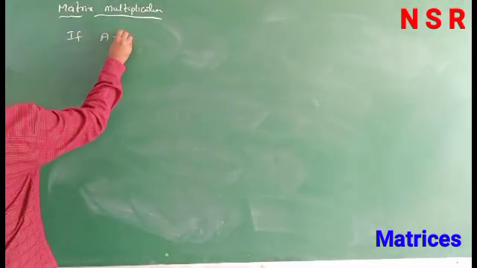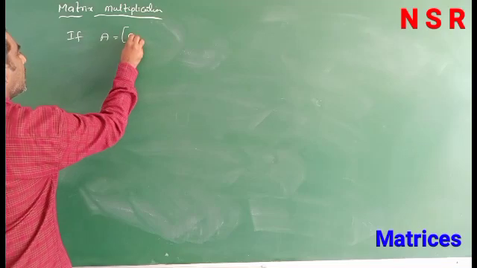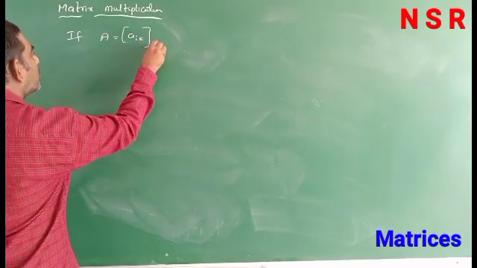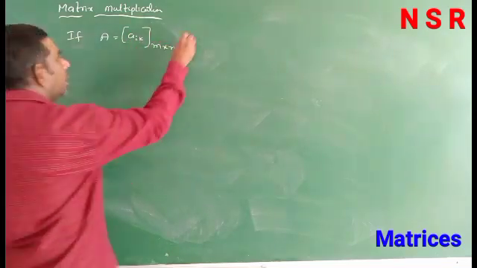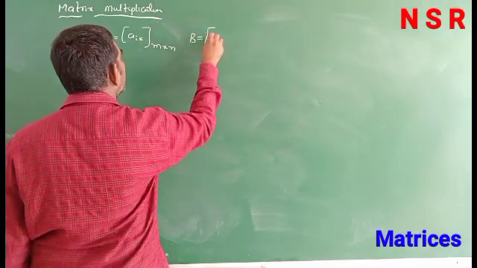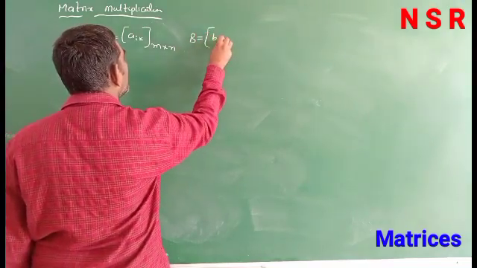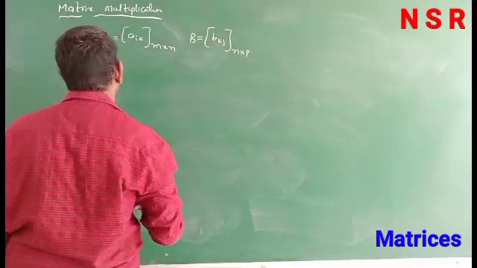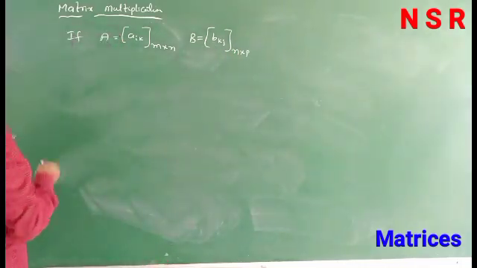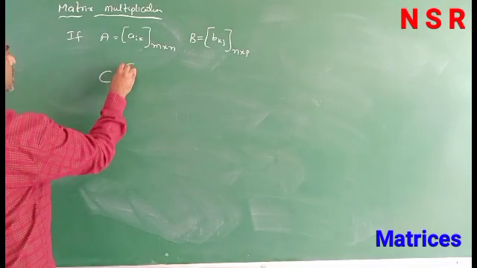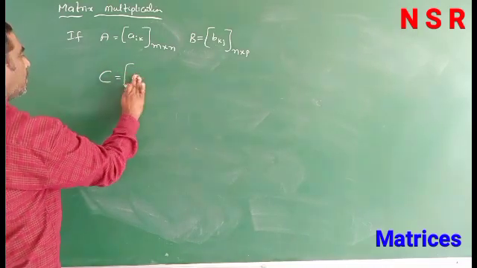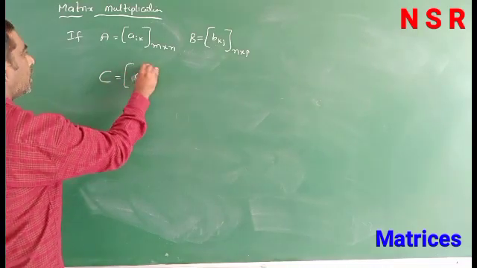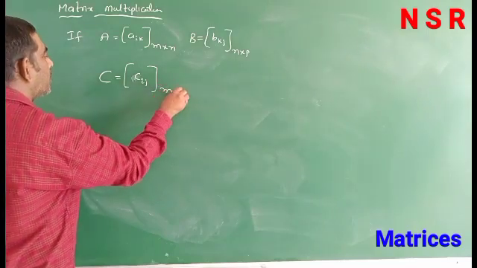Suppose A matrix is A ik of m by n order and B is B kj of n by p order. After multiplying, AB, we get the C matrix, that is Cij of m by p.